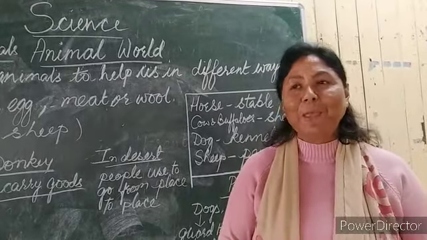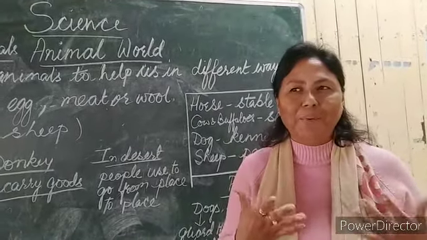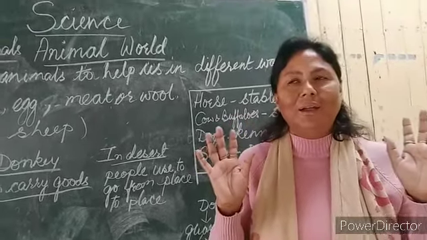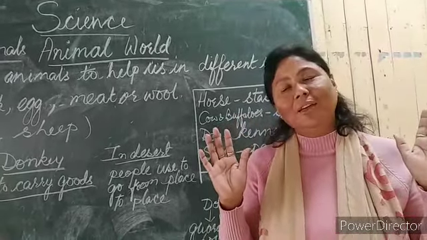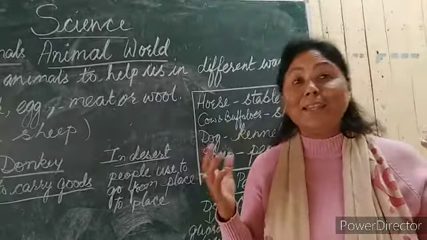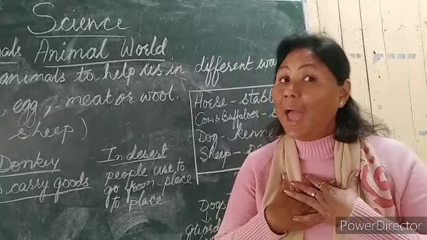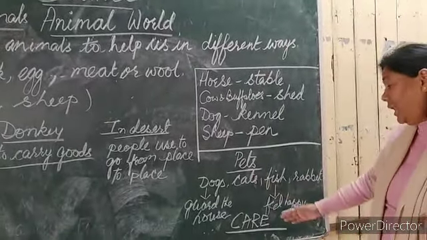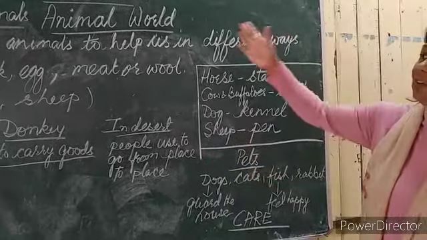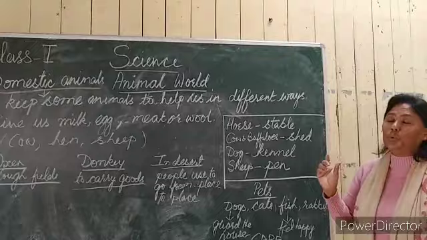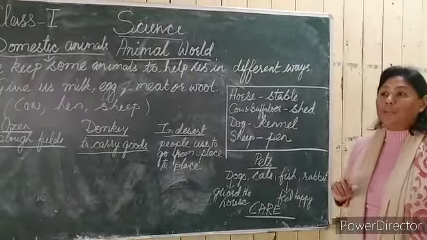Why do we keep them? Because you feel very happy. Small fishes, different colored fishes, and when you are tired and you just listen to music and look at them, you just love it. So it gives you some happiness, right? And then, after finishing all these domestic animals, we come to another topic that is called care.